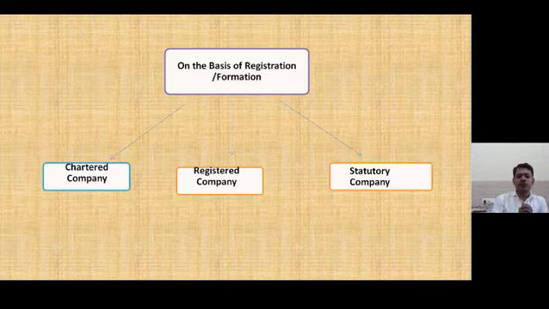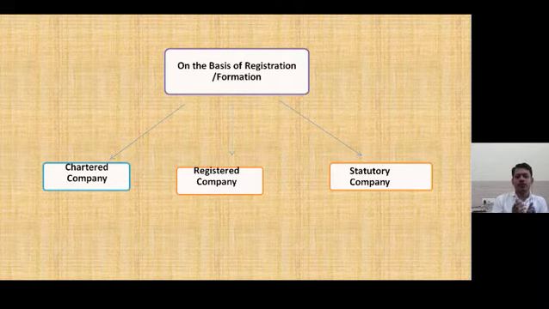First, on the basis of formation, first one is chartered company. So chartered company means the company which is established as per the charter or the order of the king or the queen, known as a chartered company. So East India Company was the first company in the world which was established as per the chartered company. But presently this type of the companies are not there in the existence.